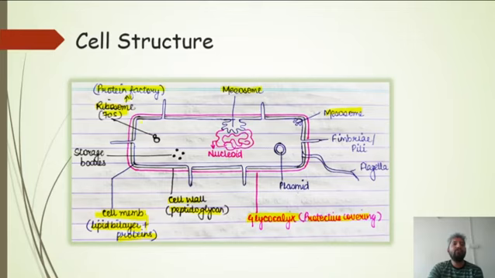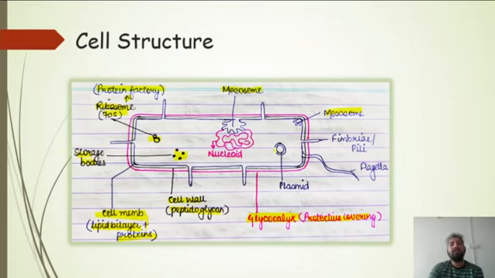They are responsible for the formation of protein. There can be many ribosomes; I am showing only one here. Okay? Storage bodies can be present everywhere in the cell cytoplasm, but I am showing them here for our understanding. Storage bodies are also called storage granules. They are also called inclusion bodies.